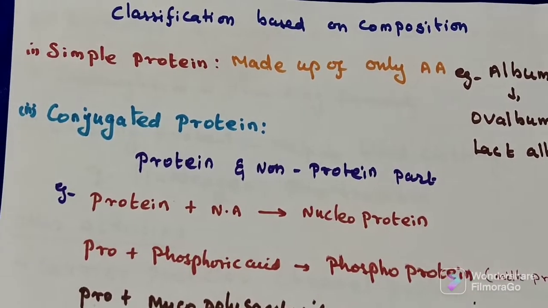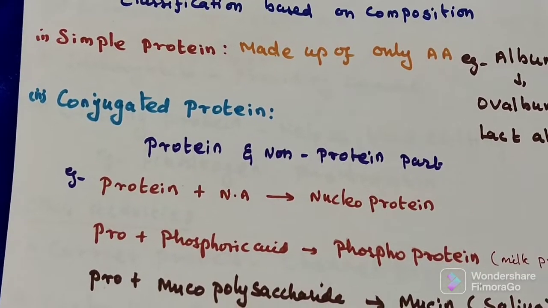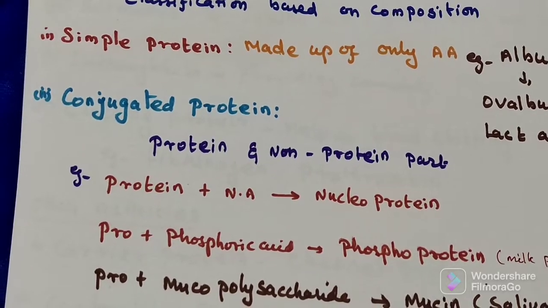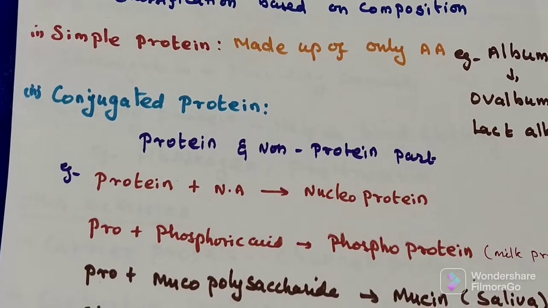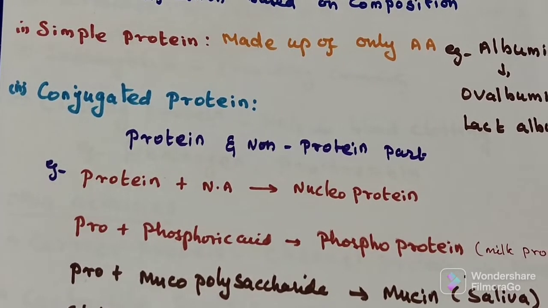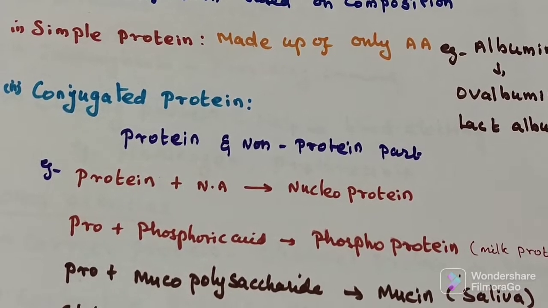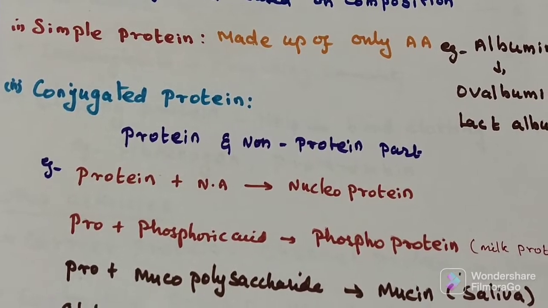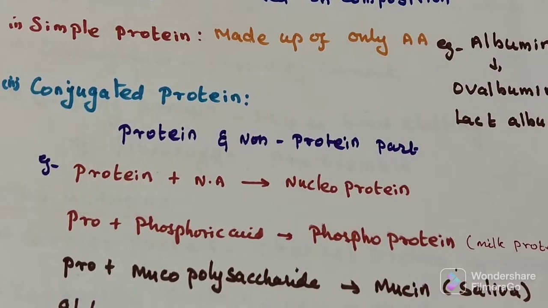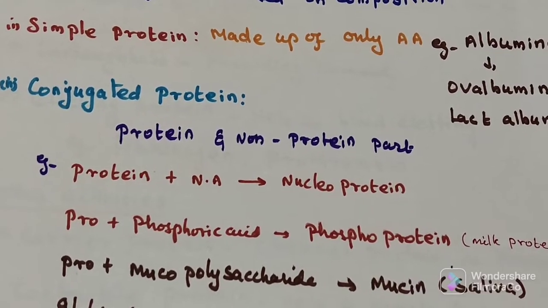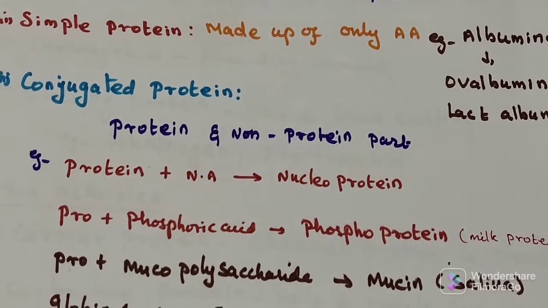Second example of protein: conjugated protein. When a protein is made up of protein and something which is a non-protein part, that would be called conjugated protein: protein part and non-protein part. On the basis of this non-protein part, we give the name to that particular protein. For example, protein combined with nucleic acid like DNA or RNA would be called nucleoprotein.